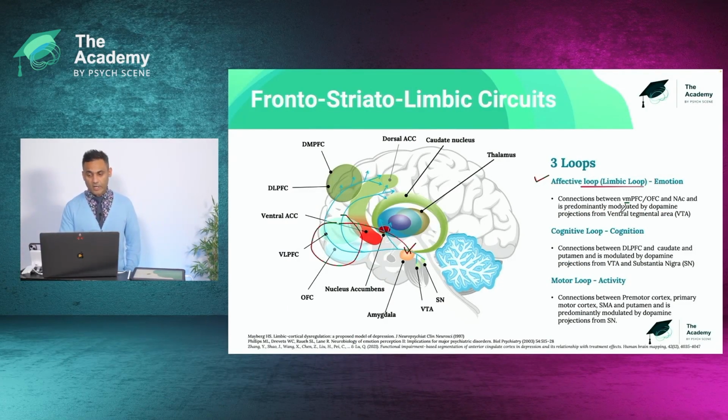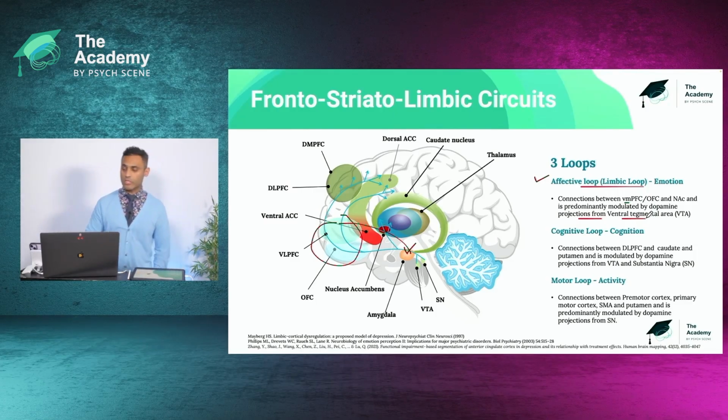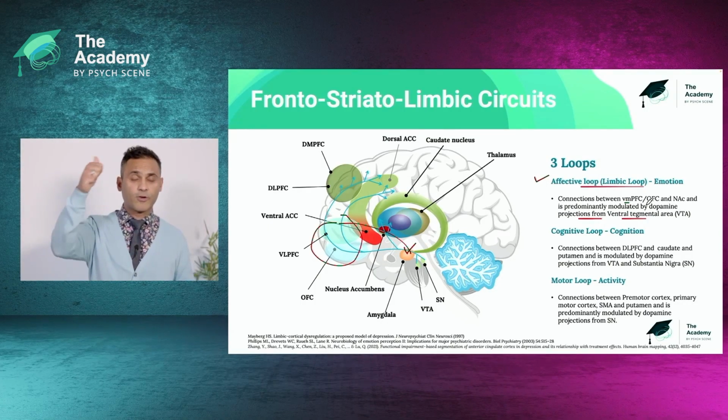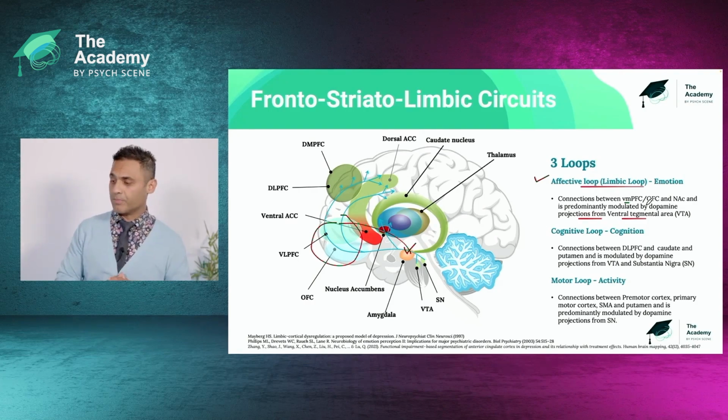And you can see here, these are the projections from the ventral tegmental area where dopamine neurons are situated, and the connections from there, the nucleus accumbens down to the amygdala, really is about emotional regulation. So that's the first thing. Think about the affective loop.